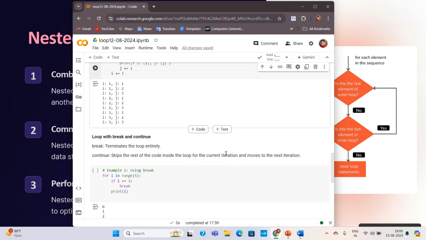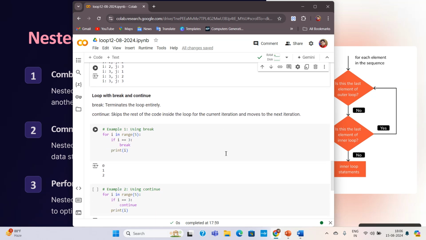Now we will come to two more keywords, that is break and continue. How do the break and continue statements work in the for loop? Break means that once it gets the keyword break, without looking at any other condition, it will directly come out of the loop. Here what is happening? We are running the for loop from 0 to 5. Now you can see that we have given one condition: if i becomes 3, break.